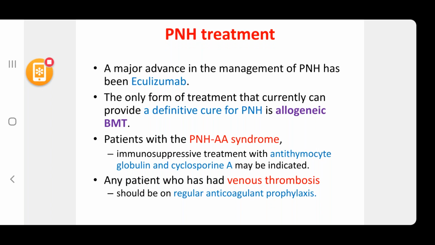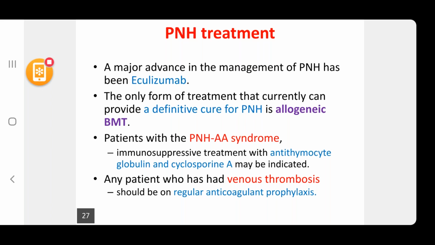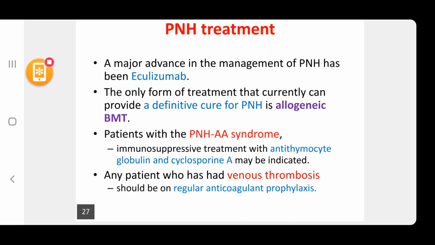In patients with PNH aplastic anemia, immunosuppressive treatment with anti-thymocyte globulin and cyclosporin A may be indicated. Any patient who has had venous thrombosis should be on regular anticoagulant prophylaxis. If the patient does not recover on anticoagulant prophylaxis, you can give thrombolytic agents like TPA.